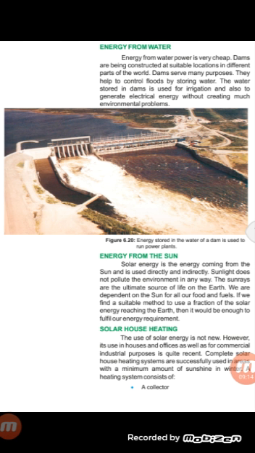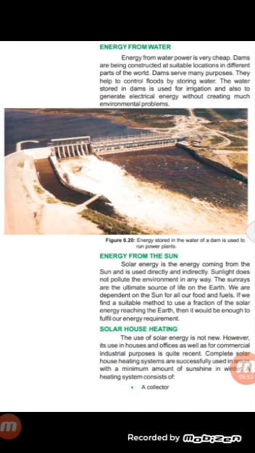In our country, many dams are constructed at suitable locations in different parts of the world. These dams are used for many purposes. The first use of a dam is to control floods by storing water. The second use is to store water, which is used for irrigation and also for generating electricity.